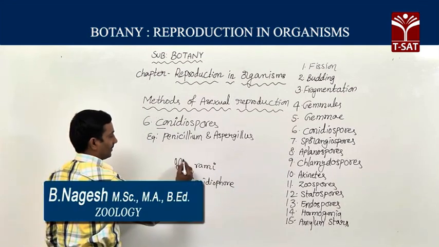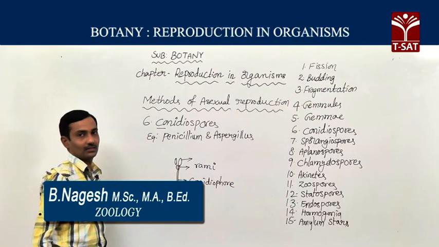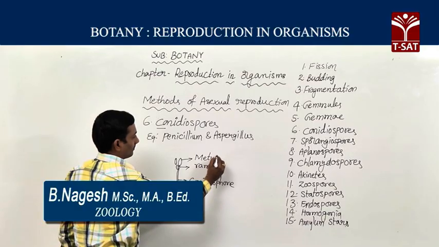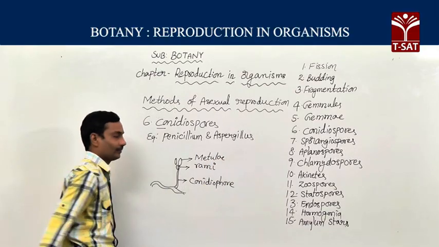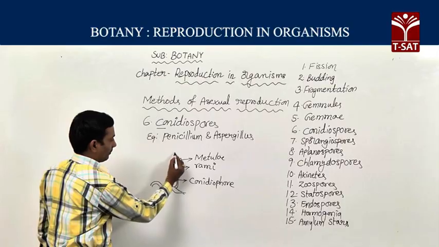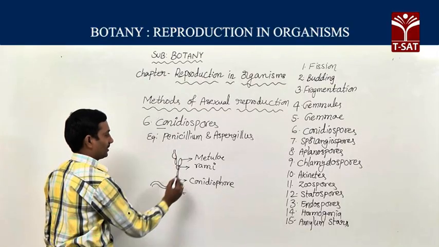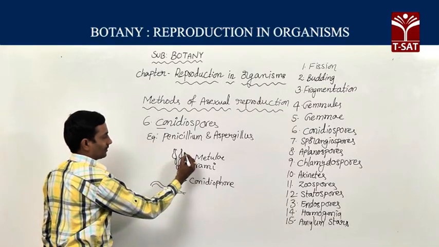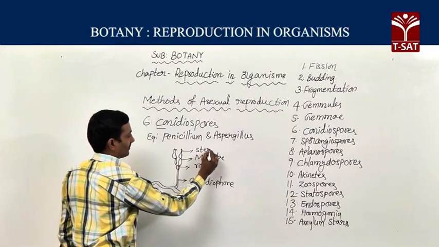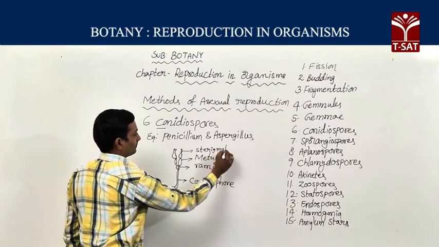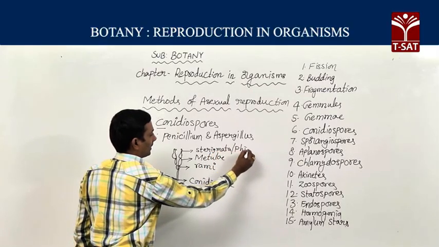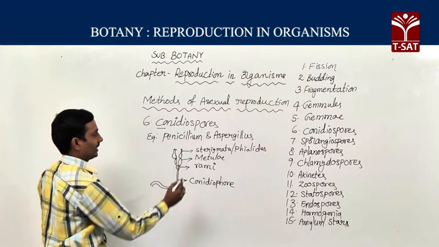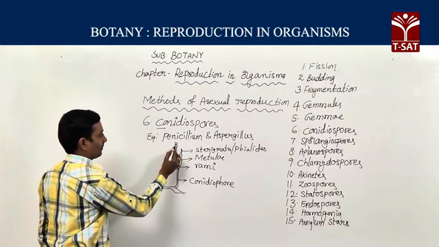At the apex of the rami, they develop some more structures. These are known as medullae. At the apex of the medullae, flask-shaped structures develop like this. This is known as sterigmata or phialides. At the apex of the sterigmata, small spores will form.